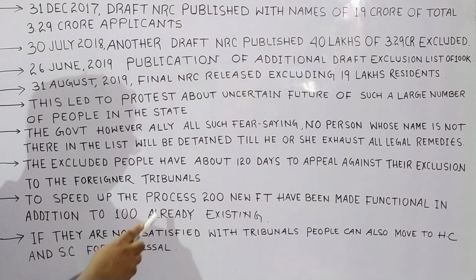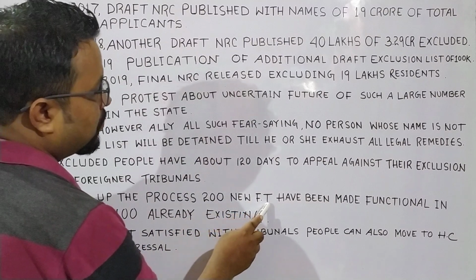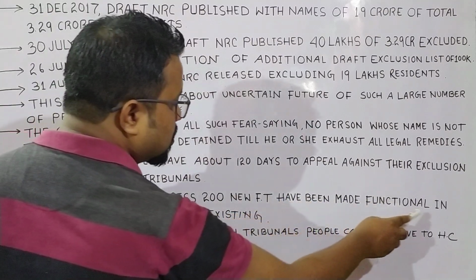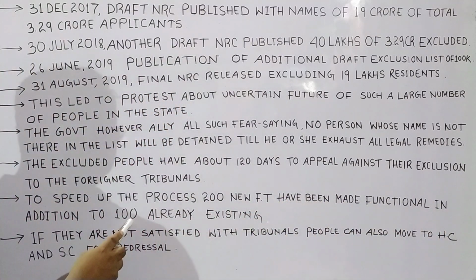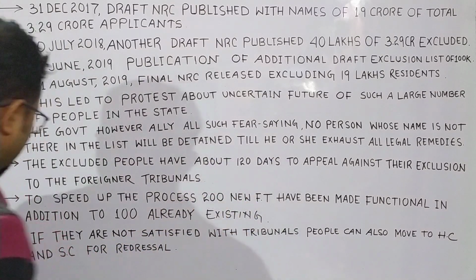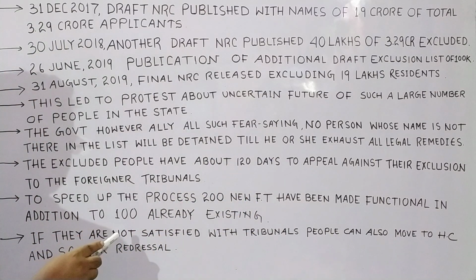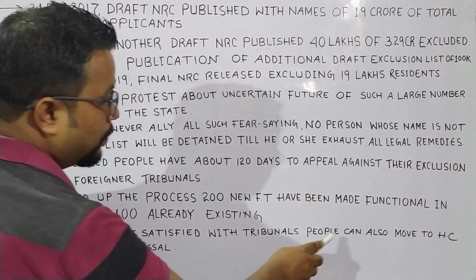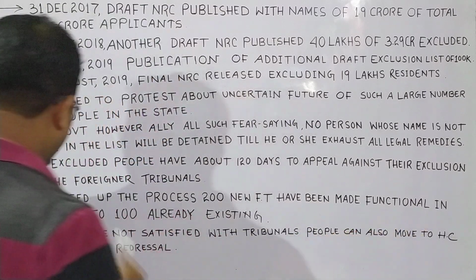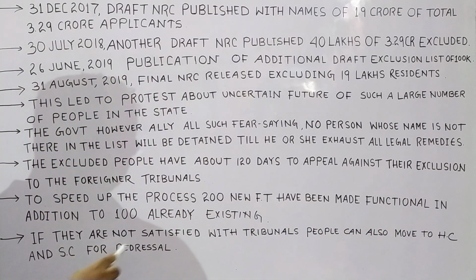To speed up the process, 200 new foreigner tribunals have been made functional in addition to 100 already existing. If they are not satisfied with tribunals, people can also move to High Court and Supreme Court for redressal.